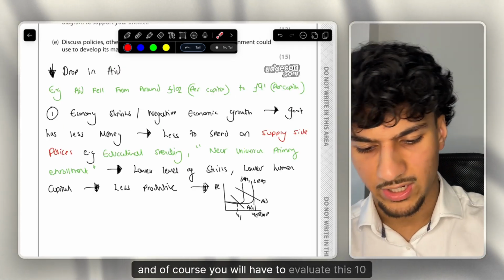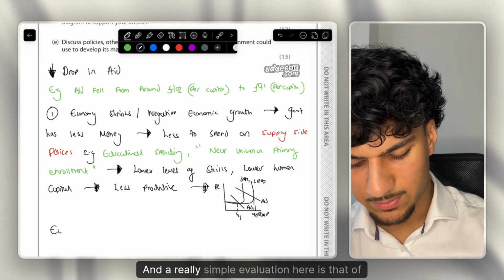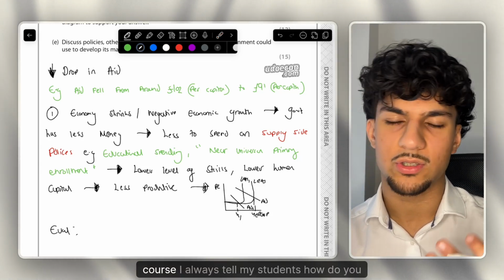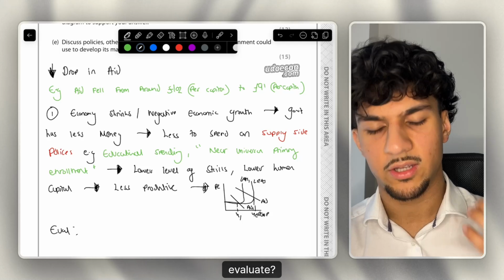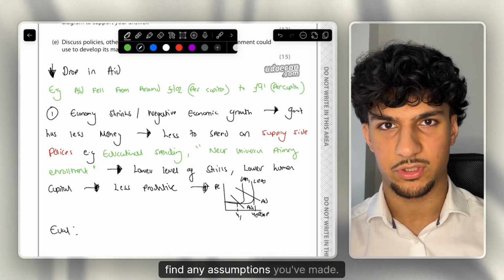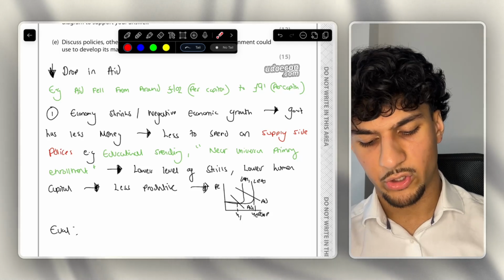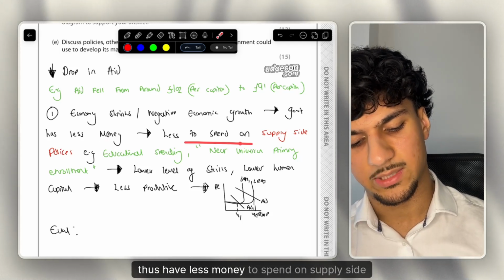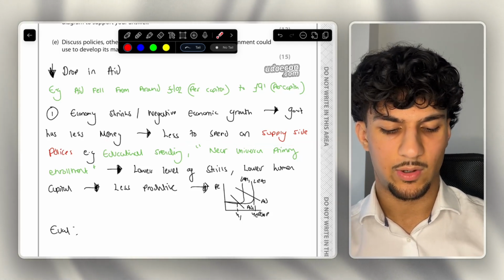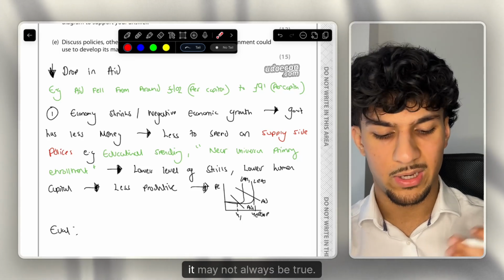And of course, you will have to evaluate this 10-mark question. A really simple evaluation here, and I always tell my students: how do you evaluate? Read through your chain of analysis and find any assumptions you've made. In economics, we're always making assumptions. Let's do that here. So government has less money, thus has less money to spend on supply side policies. Now, this may not always hold. It may not always be true.